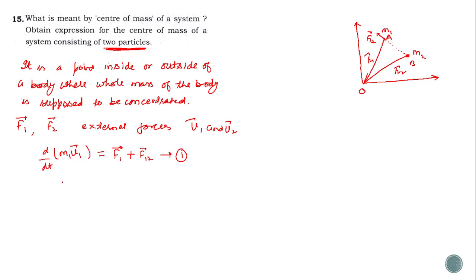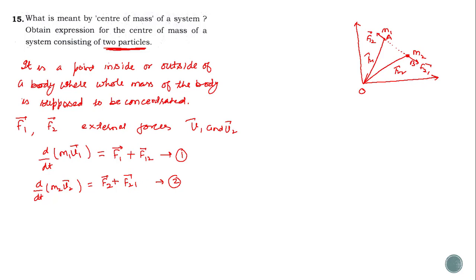Now moving towards the second particle, that is d by dt of m2v2, which is equal to the force acting on the second particle, F2, plus F21. F21 is the force acting on the second particle due to the first. Let us consider these forces, maybe attractive or repulsive, something like that. So these two forces are acting on the second particle.